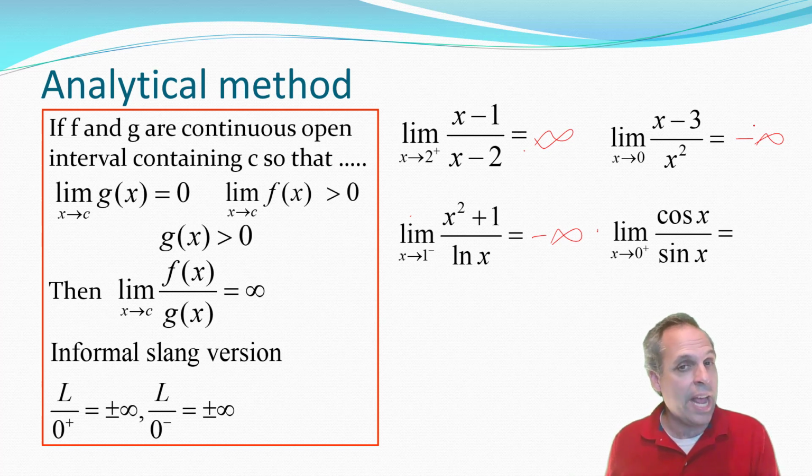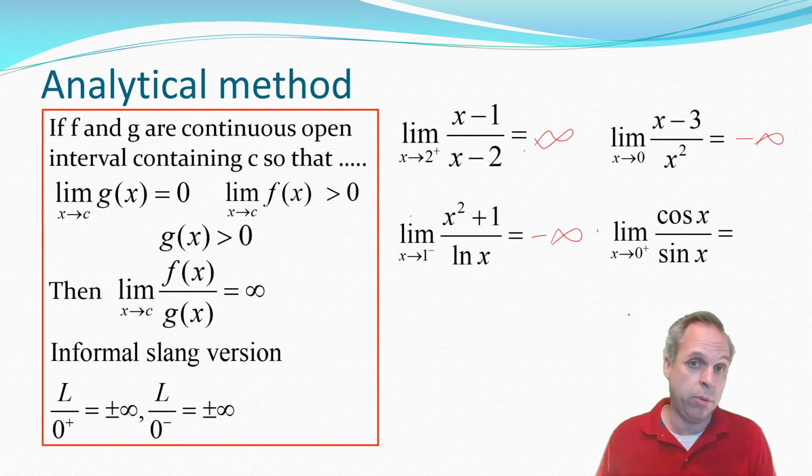But since x is approaching 0 from the right, it's more than 0, so the angle is in the first quadrant. So sine and cosine would be positive that entire time. So the division is positive. So the top goes to 1, the bottom goes to 0. The ratio is always positive, so we have to get positive infinity as the answer to that problem.